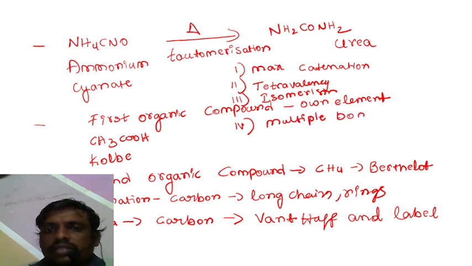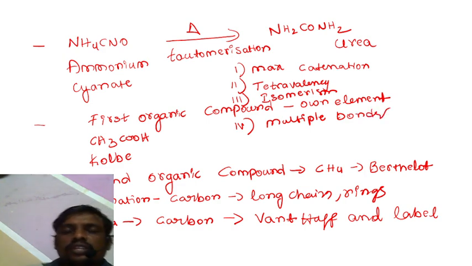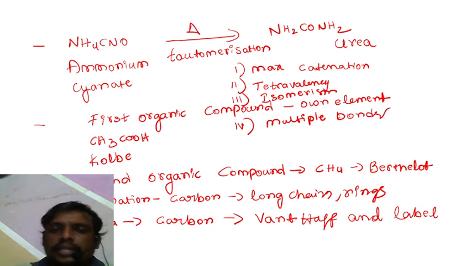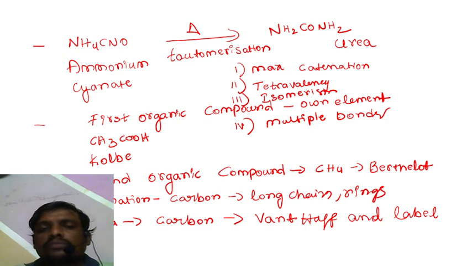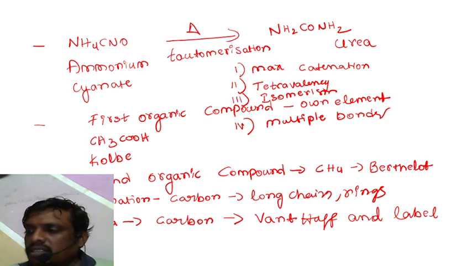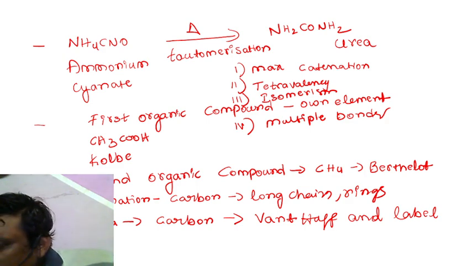As a result, carbon is available in the form of many different compounds in nature and in the earth's crust layers. And the significance of tetravalency of carbon lies in the shapes of organic compounds.